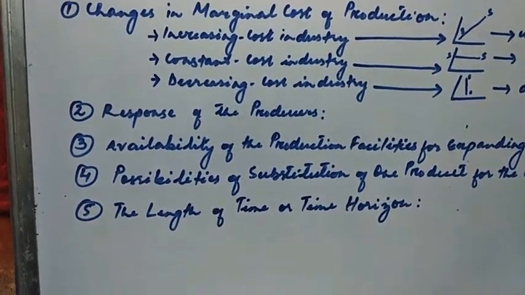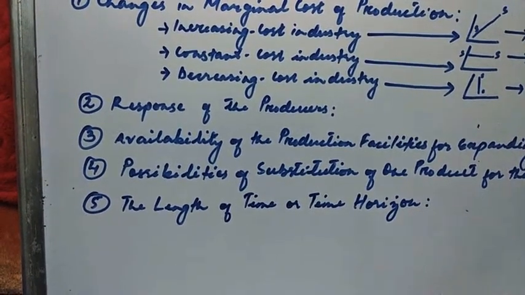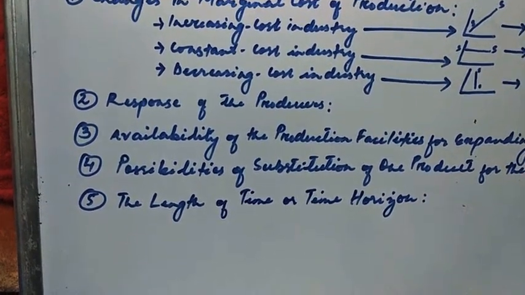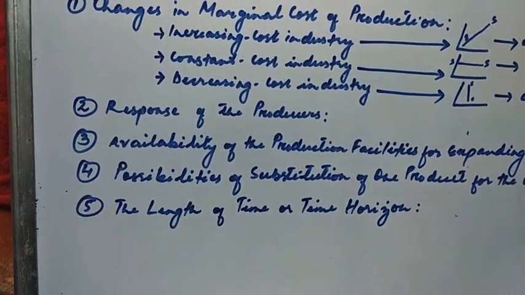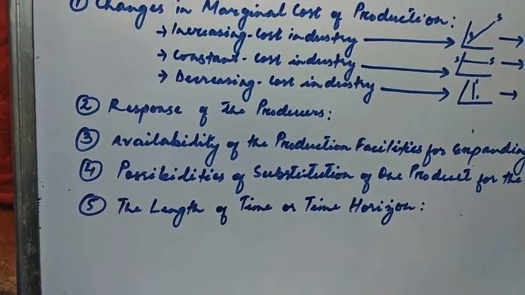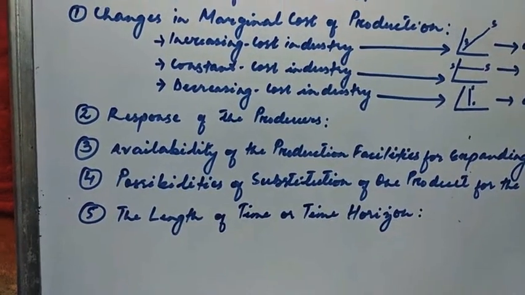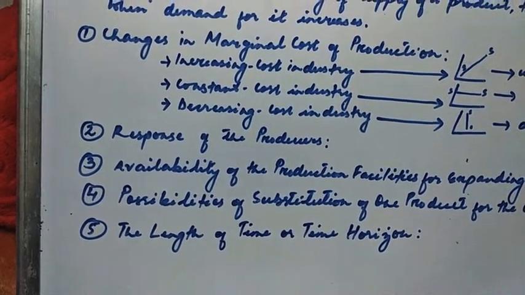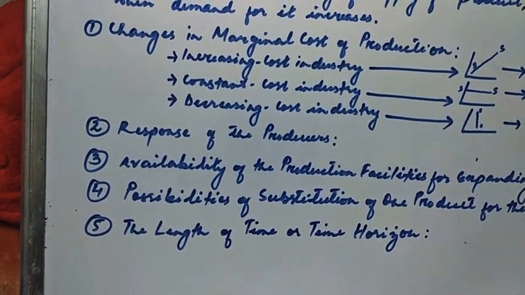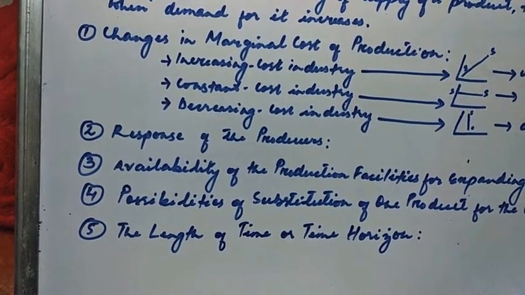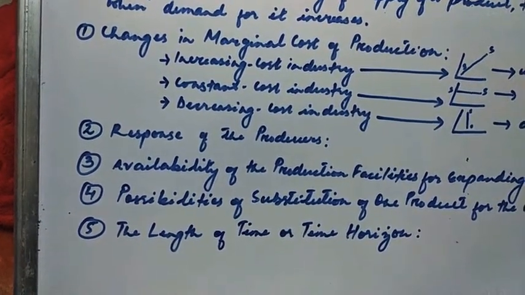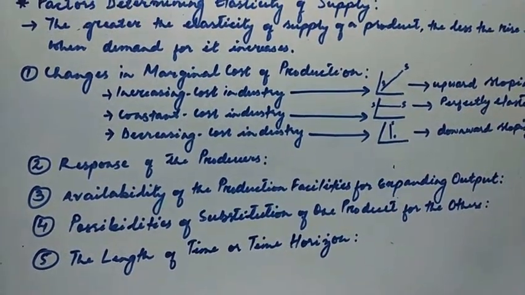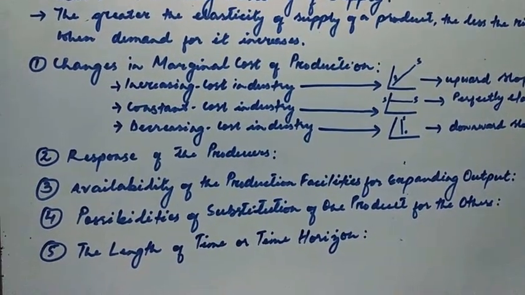For example, a profit maximizing producer will increase the quantity supplied of a product following the rise in its price. So that is a rational, profit maximizing producer. However, producers do not always exhibit profit maximizing behavior, as is generally assumed in economic theory. And because of that, supply is not increased in response to the rise in price. So it is not necessary that a producer will increase their supply when there is a rise in prices.